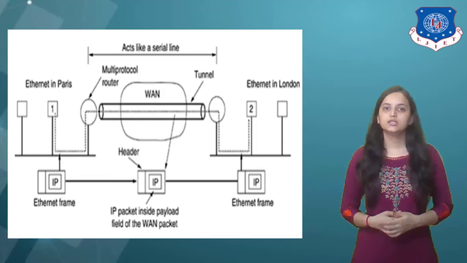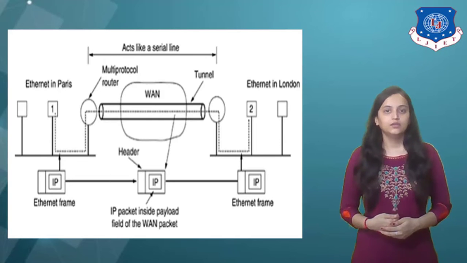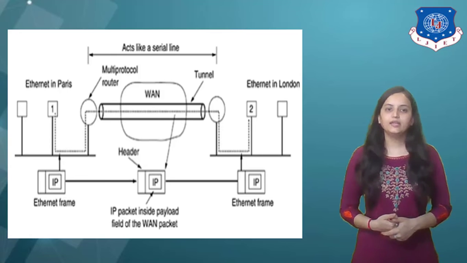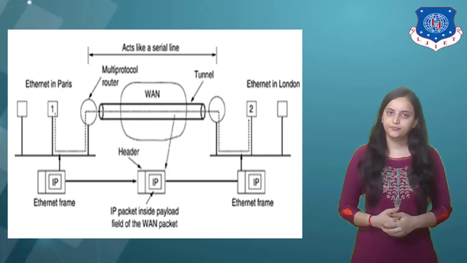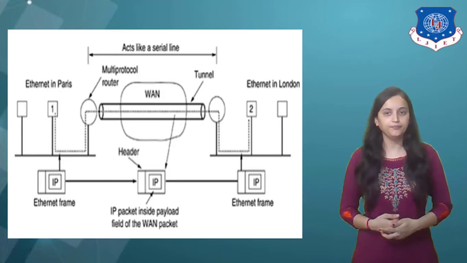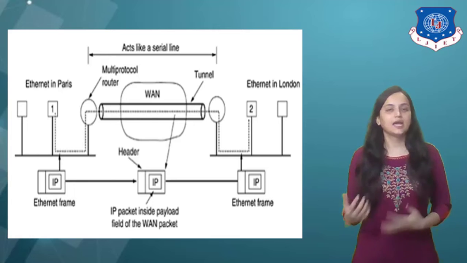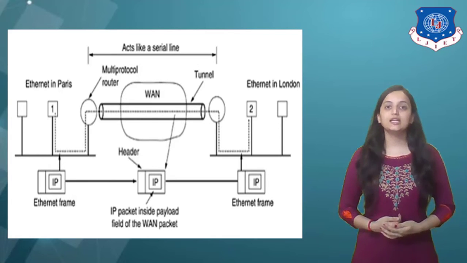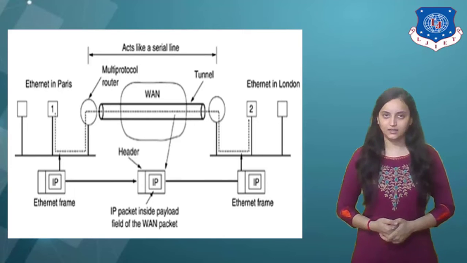As an example, think of an international bank with a TCP/IP based Ethernet in Paris and a TCP/IP based Ethernet in London, and a non-IP wide area network, that is WAN, for example ATM, in between, as shown in the figure. Here, the solution to this problem is a technique which is called tunneling.